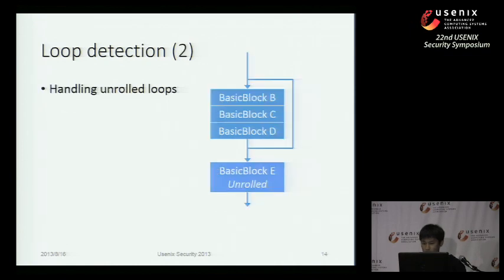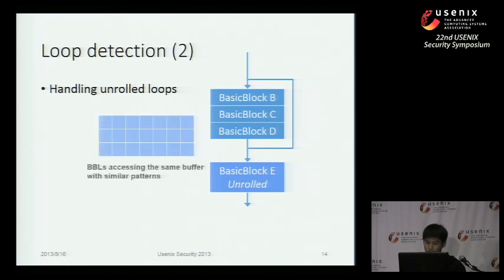An important feature of MovieStealer is to handle unrolled loops. Loop unrolling is a pretty common optimizing feature in buffer processing. Our solution is that we first label the basic blocks around a loop as possible unrolled parts. Afterwards, we check if such parts really operate on the same buffer as the original loop, and whether those basic blocks access the original buffer with the same access patterns as the original loop. If so, we put them together and form a new loop.